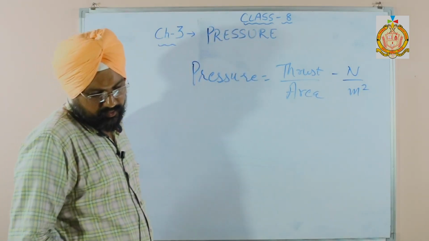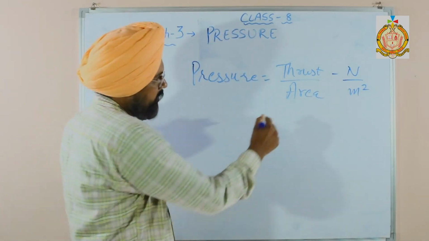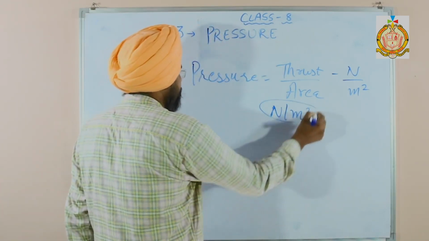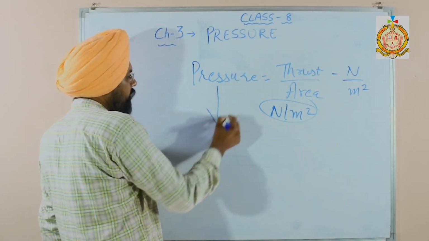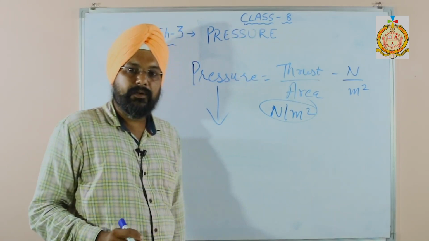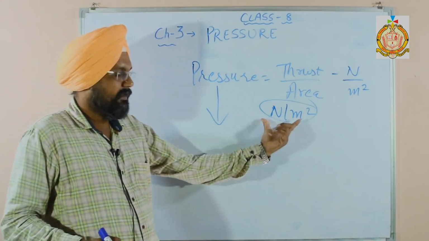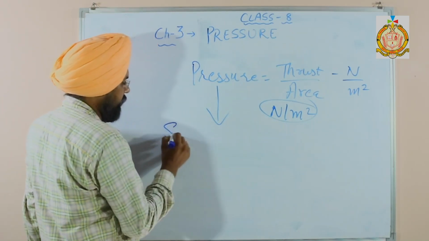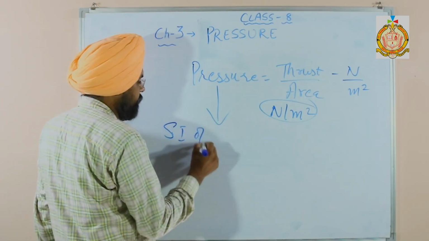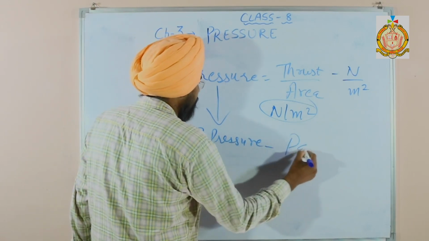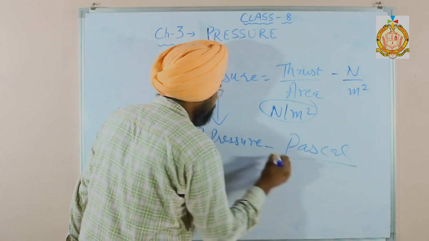So the SI unit becomes Newton per meter square. But for pressure, we mostly do not write Newton per meter square, because the unit was named after Pascal. So the SI unit of pressure is Pascal.